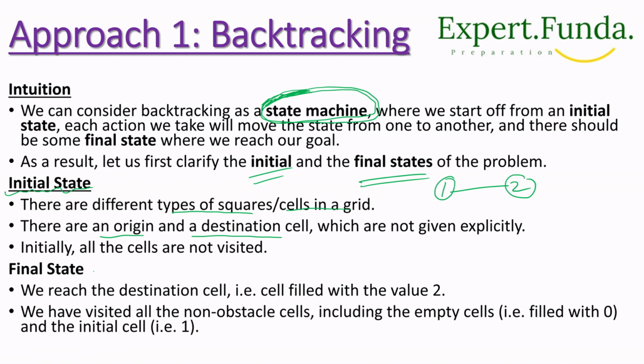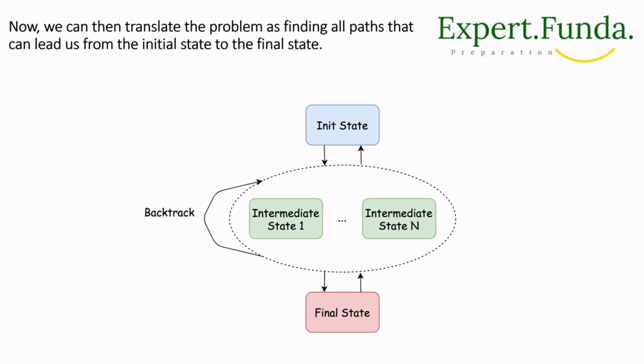Now if we talk about the final state, right? We reach the destination cell, the cell filled with value 2, right? We have visited all the non-obstacle cells, including the empty cells filled with 0, and the initial cell is 1. So these are given, correct? Now we can translate the problem as finding all the paths that can lead us from the initial state to the final state, right?